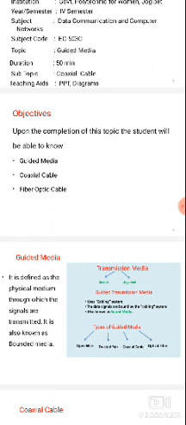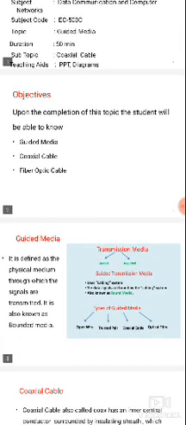Whereas in guided media, the communication is from source to receiver by using a wired cable. The wired cable is a coaxial cable, optical fiber cable, or twisted pair cable. Based on applications, we can use these three different types of cables.